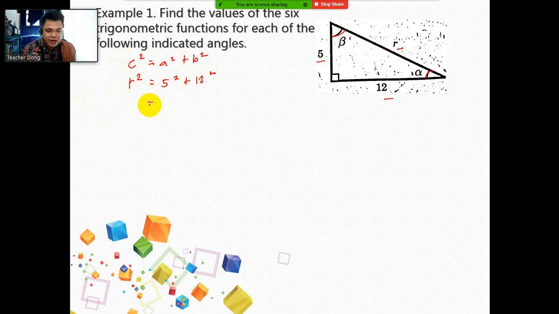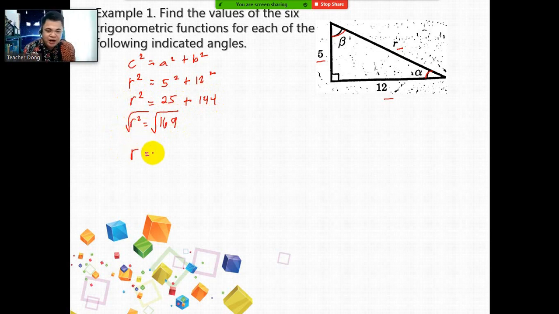Let us simplify this. 5 squared is 25 plus 12 squared is 144 equals r squared. Then r squared is equal to 25 plus 144, it's 169. Then extract the square root of both sides. Square root of r squared is square root of 169.